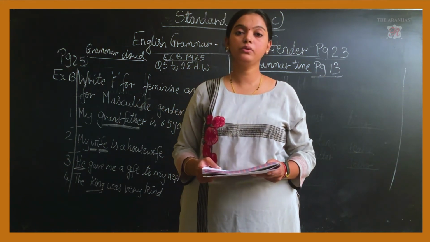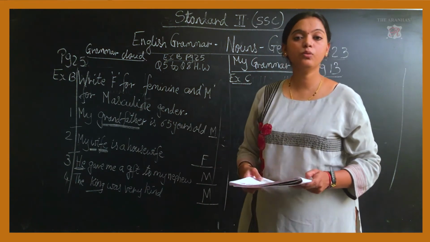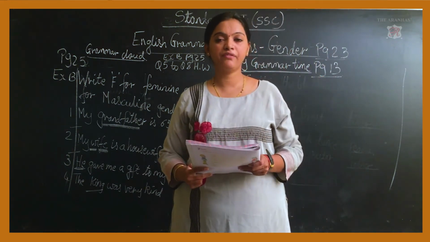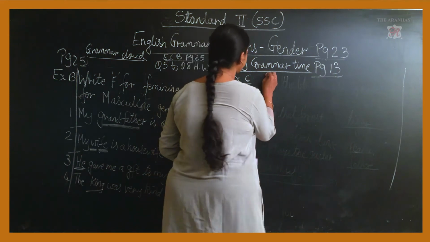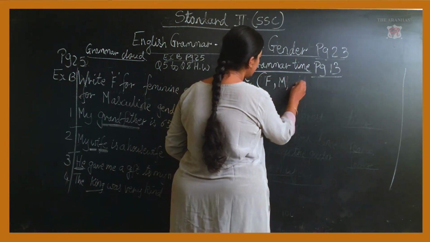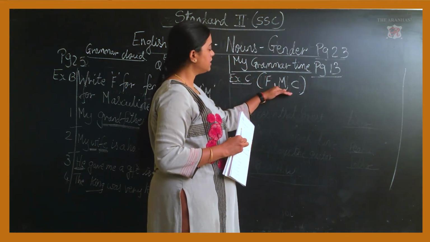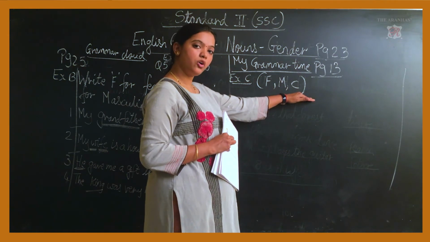Now we will do exercise C. Looking at the words, you should be able to identify whether it is feminine gender, masculine gender, or C for common gender.